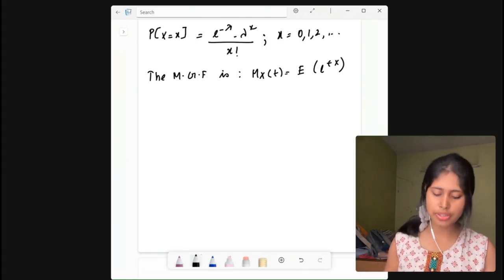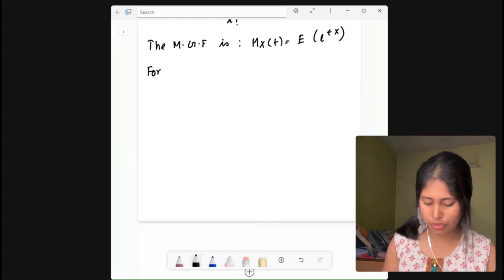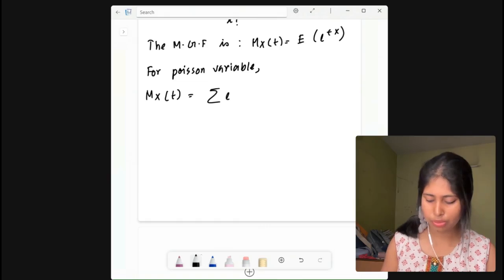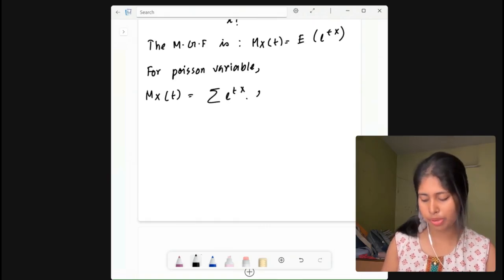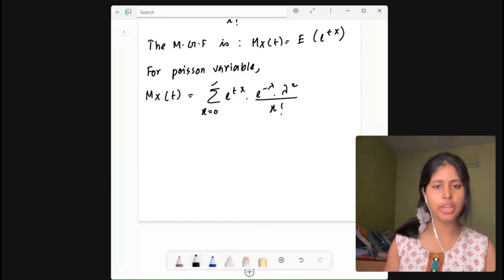Now let us put this into the Poisson variable. For the Poisson variable, M_X(t) is equal to summation of e to the power tx into e to the power minus lambda into lambda to the power x divided by x factorial, and x is running from 0 to infinity.